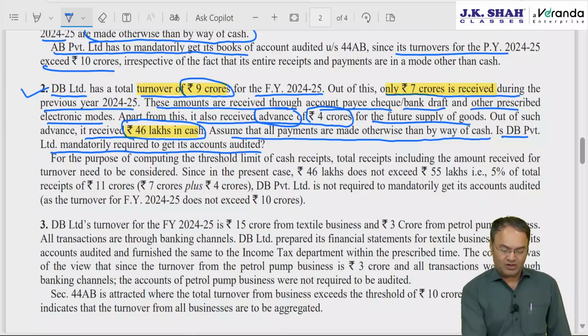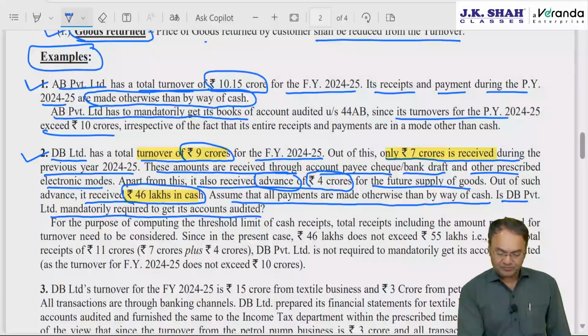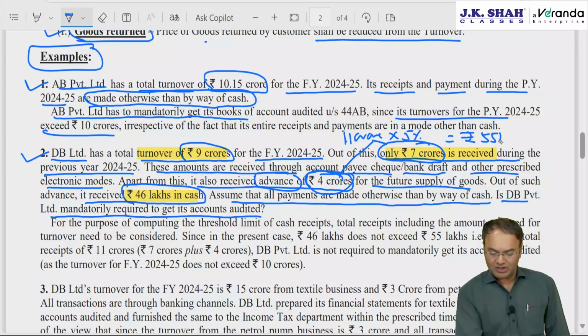Answer here, what will we have to do? We will have to apply this limit. Total amount received is 7 crore plus 4 crore, total 11 crore is received, into 5%. Not more than 55 lakhs should have been received in cash.